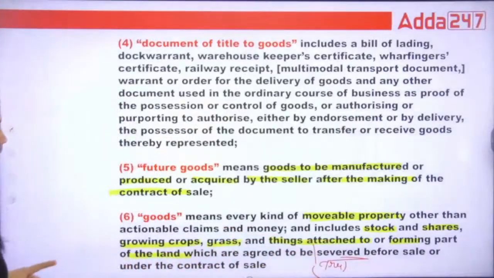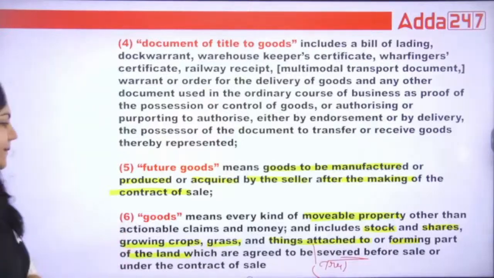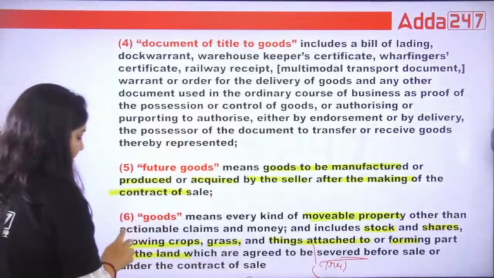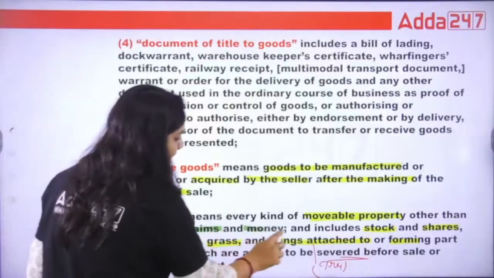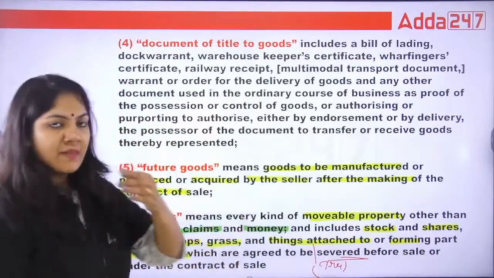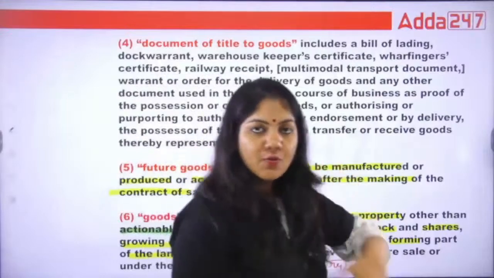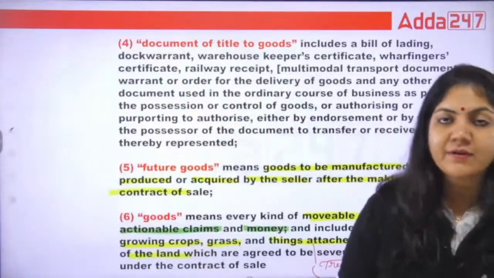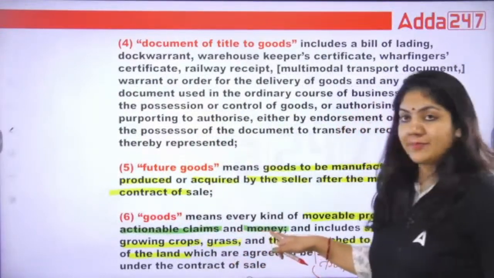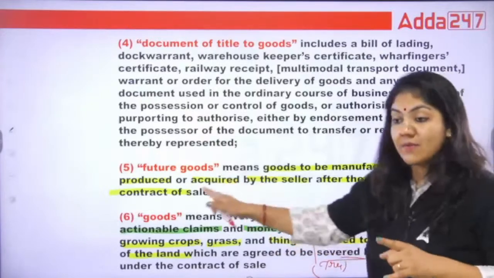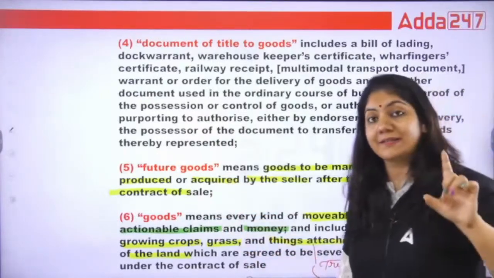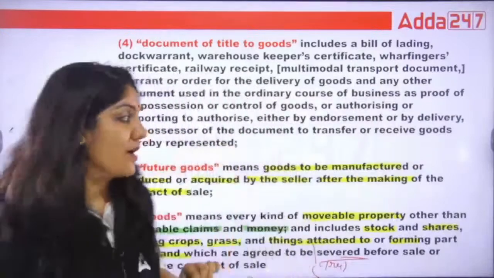So whatever I have highlighted in yellow, this is movable. And what is not included? Actionable claim and money. What is money? The currency which is going on, 2000 note, 500 note, that is called money. Money will not come under goods. The old currency, please class, note it down.